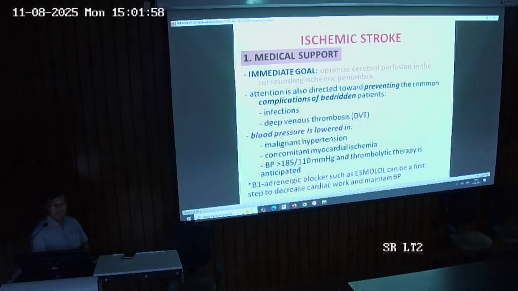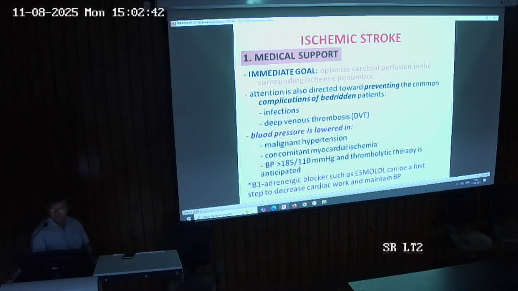So first is the medical support. When a patient comes to you with the ischemic stroke or the non-hemorrhagic stroke, our immediate goal is to optimize the cerebral perfusion in the surrounding ischemic penumbra. We are all aware that the area surrounding the infarcted part is known as the penumbra, and our immediate goal is to optimize the cerebral perfusion in this surrounding part. Attention is also directed toward preventing the common complications of bedridden patients, because usually these are the patients who are bedridden, like infection or deep venous thrombosis, that is DVT.